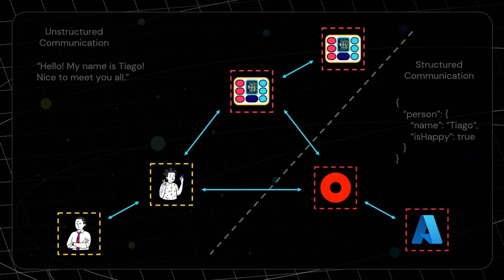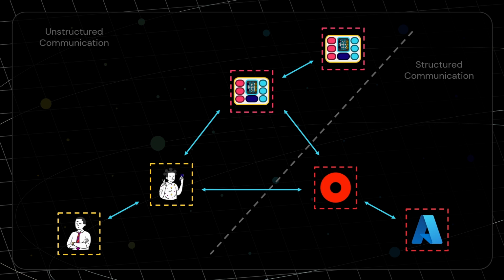So this means that between these agents or types of agents, and in this case, the three types of agents, putting the human and AI agent in the unstructured communication part and the system in the structured communication part, we'll need to have different ways of communicating between them. And let's see that. So let's first go with the simplest, or the one that is older, so to say. So people talking with each other.